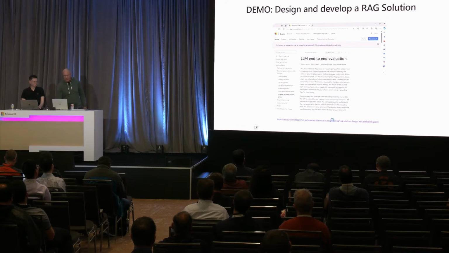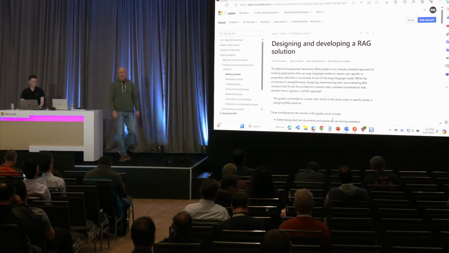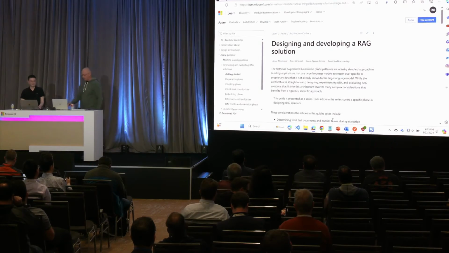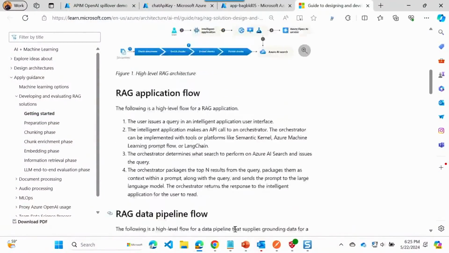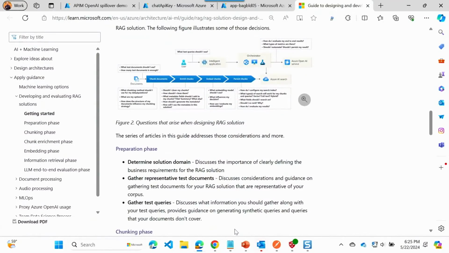So once again, we put together a guide, just released this week, on designing and developing a RAG solution. If you look at this guide, you'll note that the little set of questions that we have came directly from it. And if you look at the table of contents on the left-hand side, you'll see a bunch of articles as part of this guide, and they generally follow those sets of questions that you want to ask.